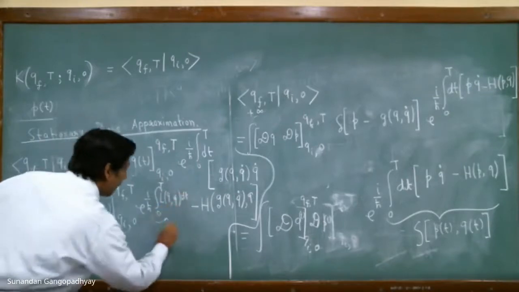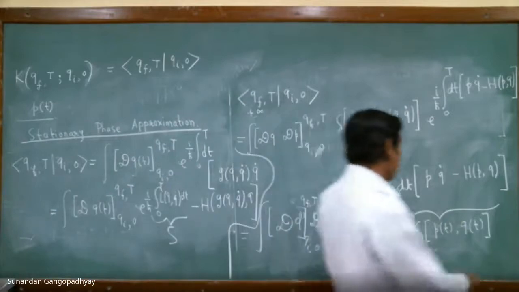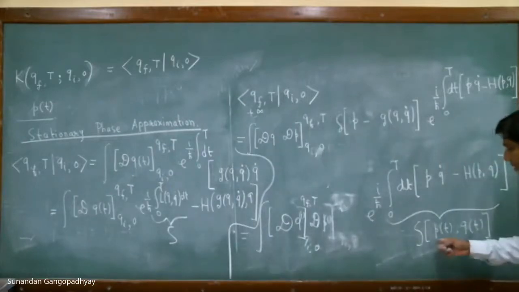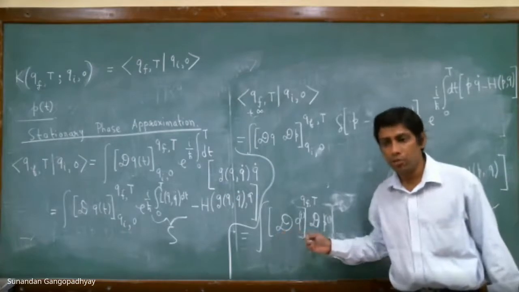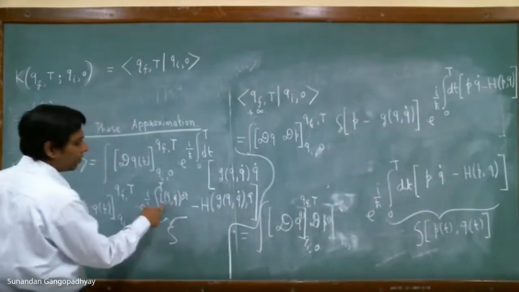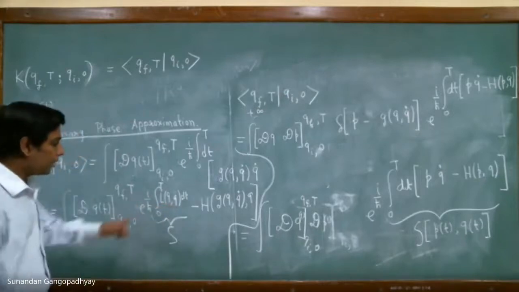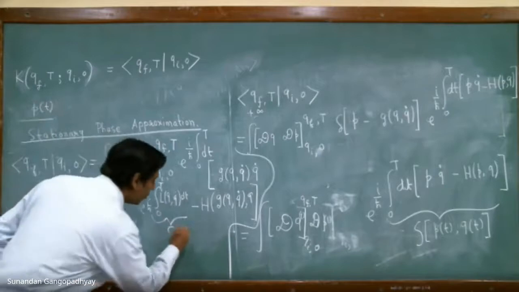And this is the action in the Lagrangian form. This was the action in the Hamiltonian form, which is basically a functional of p and q, and therefore you have functional integrals over p's and q's. Now in this action, you have this Lagrangian, which is a function of q and q dot, and therefore this integral over the Lagrangian is a functional of q.